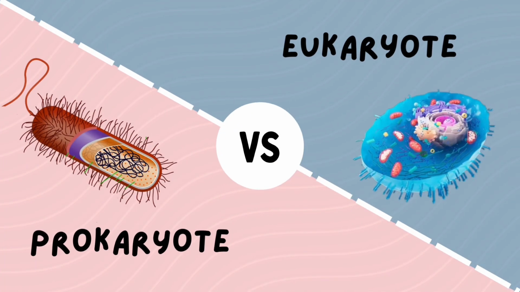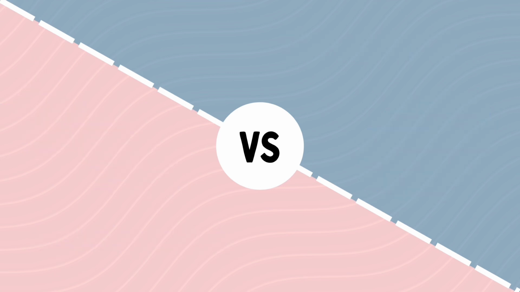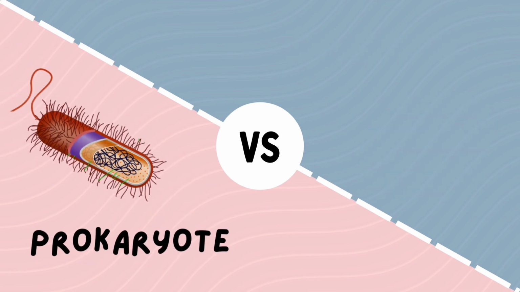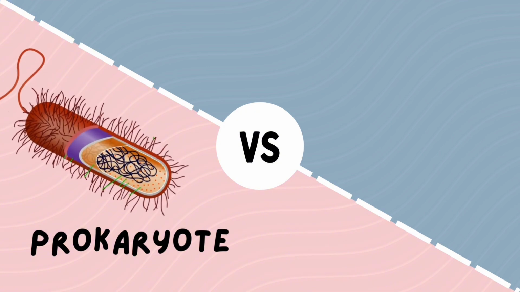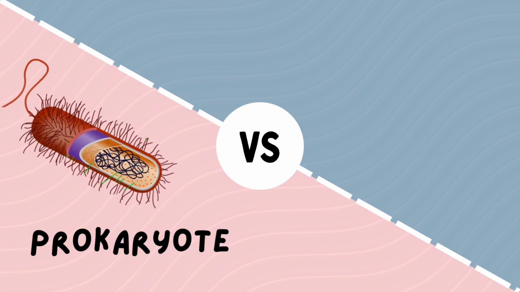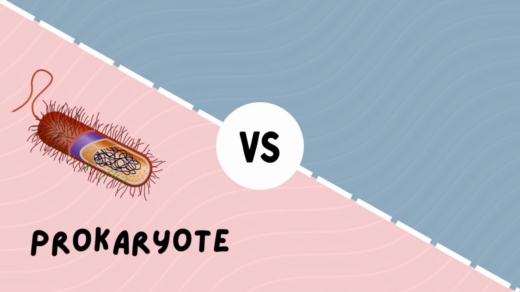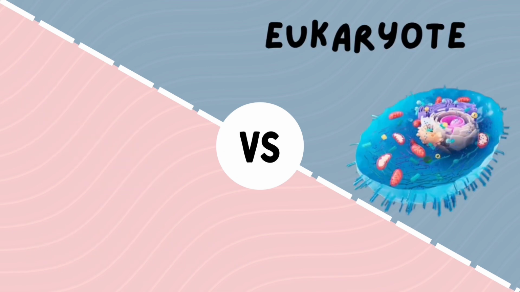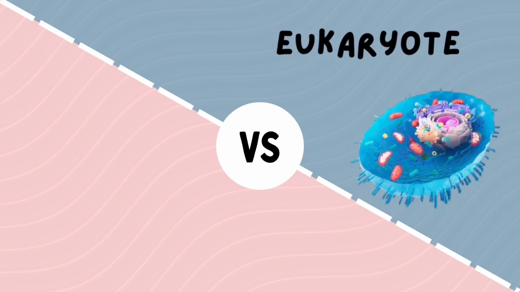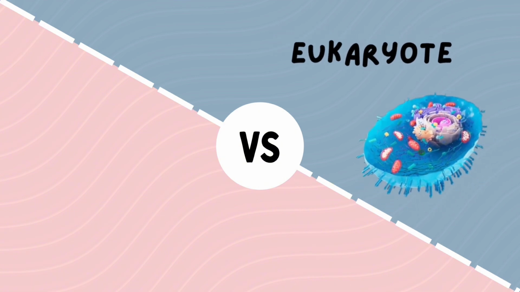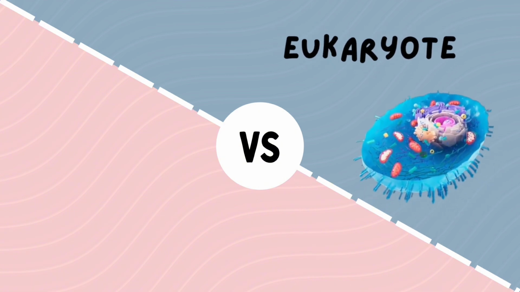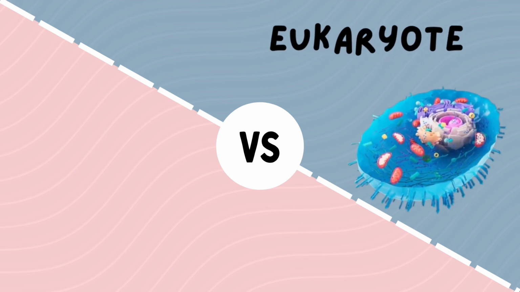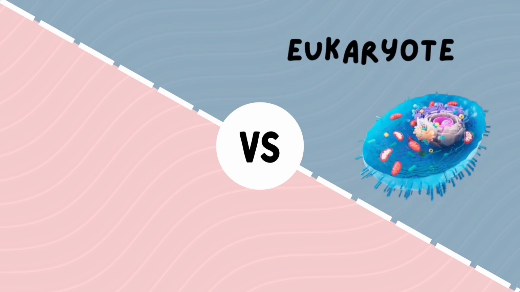Before we move on to transcription, let's briefly look at prokaryotic and eukaryotic cells. Prokaryotes are unicellular cells that do not have a nucleus or membrane-bound organelles, which makes them smaller and simpler. Examples include bacteria and archaea. In contrast, eukaryotes are more complex cells with a nucleus and membrane-bound organelles that have organized cellular functions. Examples of eukaryotes include animals, plants, fungi, algae, and protozoa.